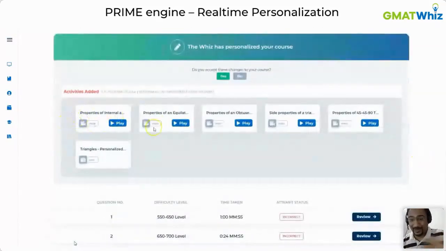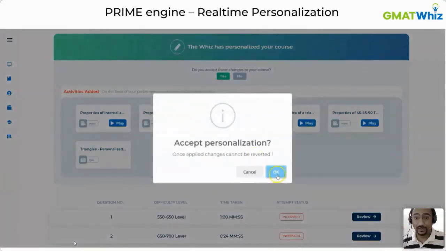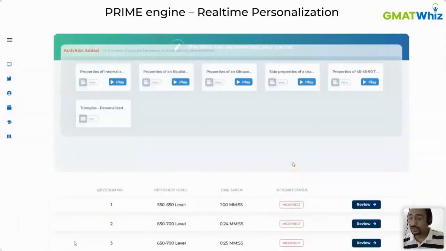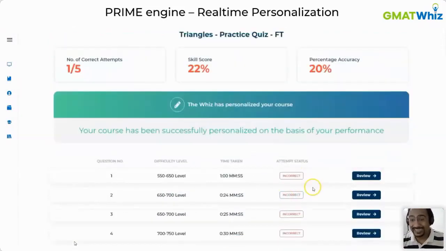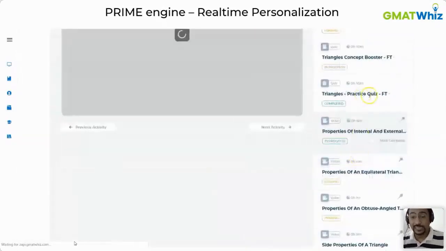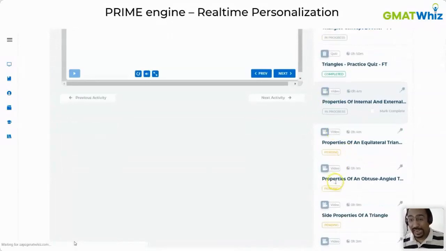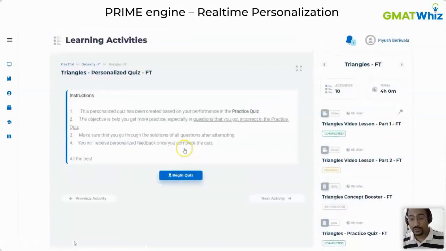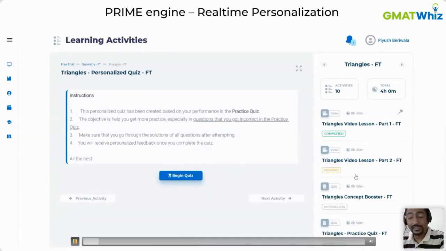In fact, we have revamped this. I'm going to show you a more advanced version of this right now. But what you're seeing here is real-time improvement modules based on your strengths and your weaknesses in this particular quiz. You can click on whether you want to accept the personalization or not. If you accept that personalization, if you ask the AI that, okay, I want this to be added to my course or removed from my course, your course is going to be changed in real time. You can see that there are some short videos added on your weak areas and some additional questions also added. What we tried to do was that if you are weak at something, we wanted you to work on that right away. Okay, so this is what we did in Viz 1.0. Just a short overview of what we did. Again, there were a lot of things, the course structure, the entire learning curve, and all of that.